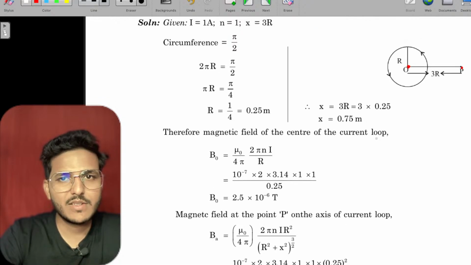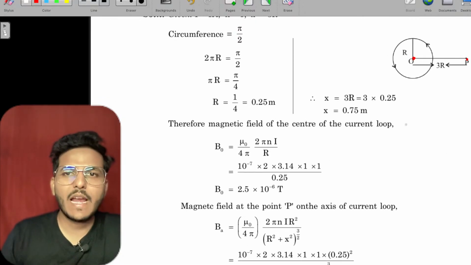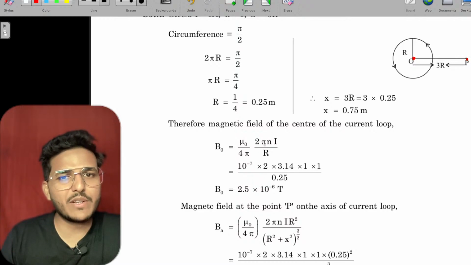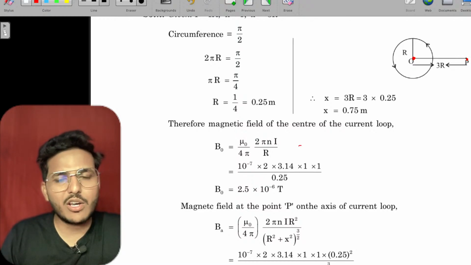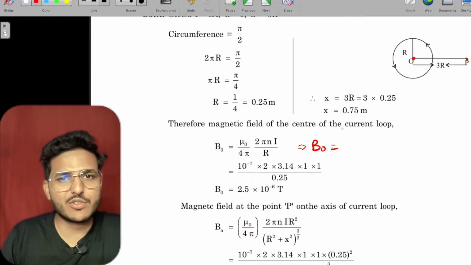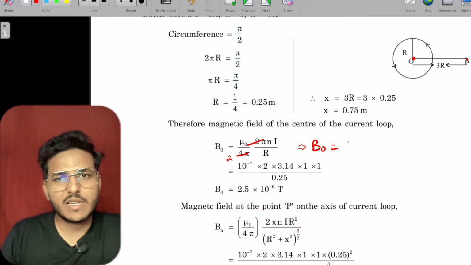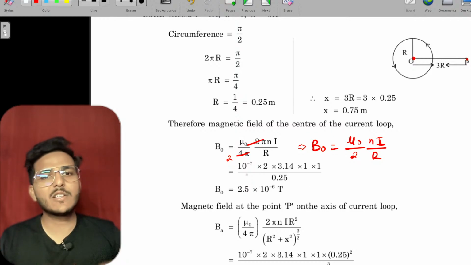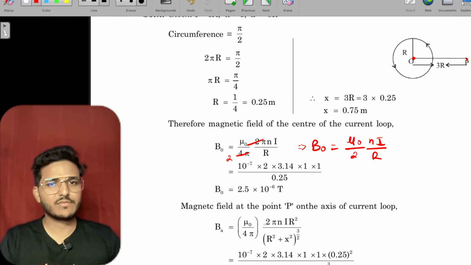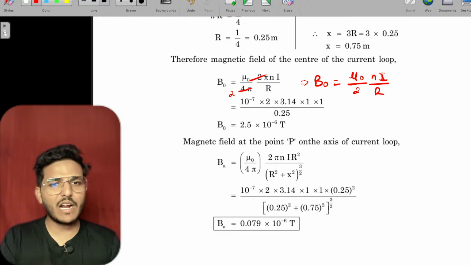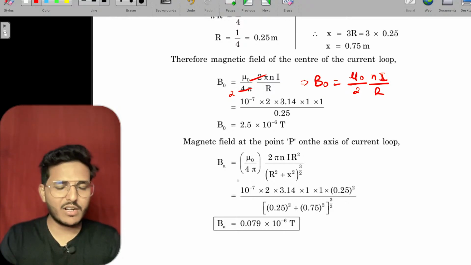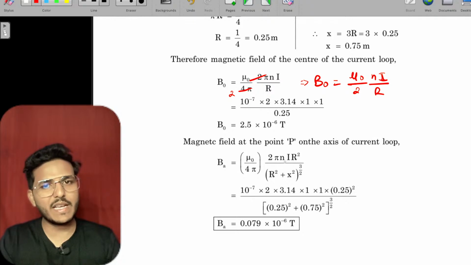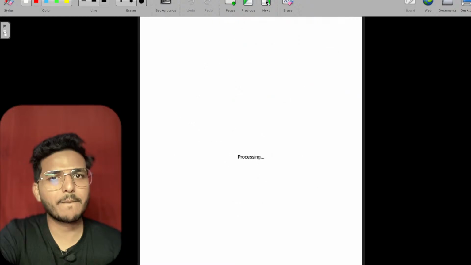At the center, B equals mu naught upon 4 pi times 2 pi Ni by R, or you can write B naught equals mu naught upon 2 times Ni upon R. Just put in the value and you can solve. Outside, at a point on the axis, already derived: mu naught upon 4 pi times 2 pi I R square upon (R square plus X square), just put in the values and you can get your answer.